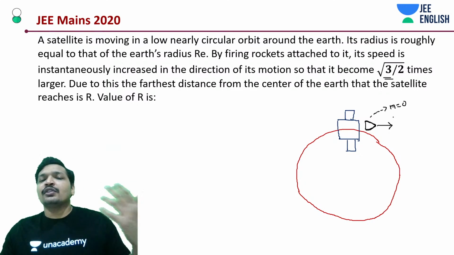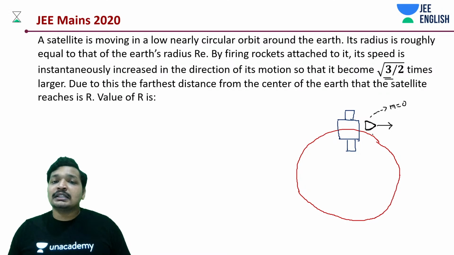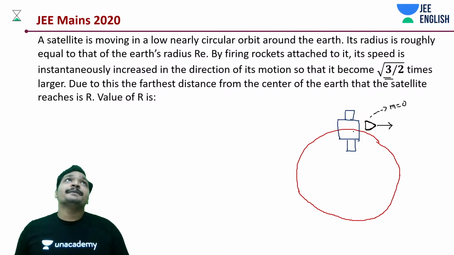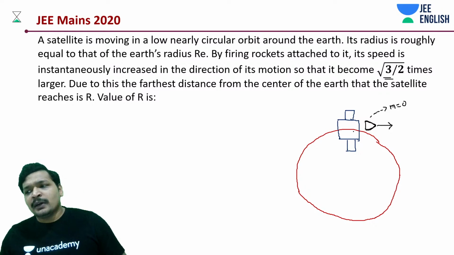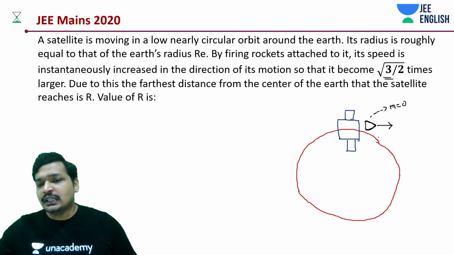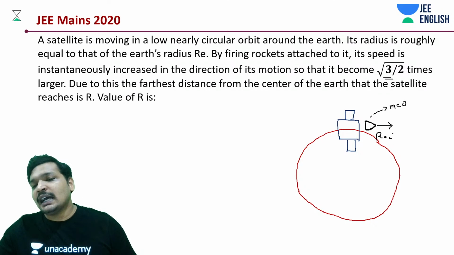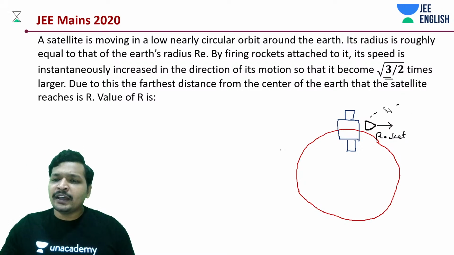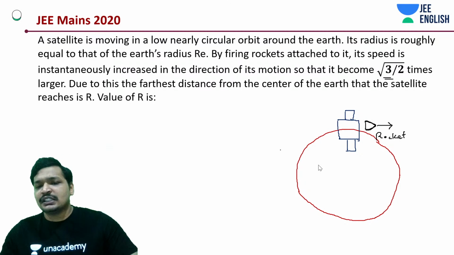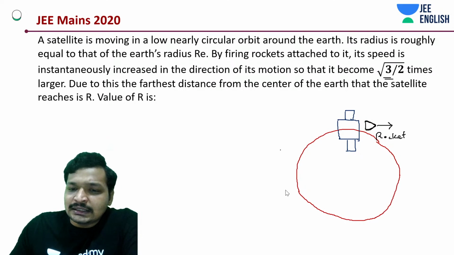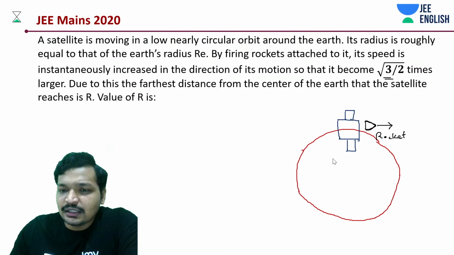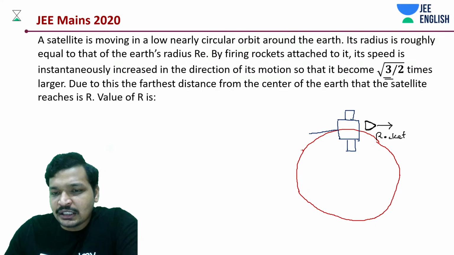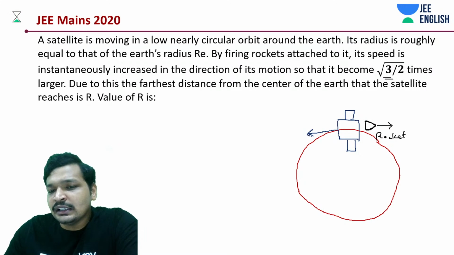If at all, you can find out the distance from the center this rocket reaches, or how much mass of the rocket has been ejected in this case. But nothing has been said as such. You can't even take it to 0. Just understand this point. Due to firing of this rocket in this direction, your satellite that was moving in this direction, let's assume, has gained additional velocity.